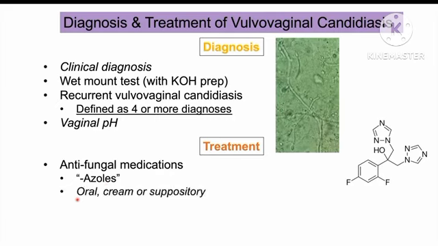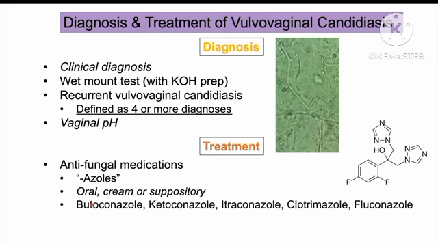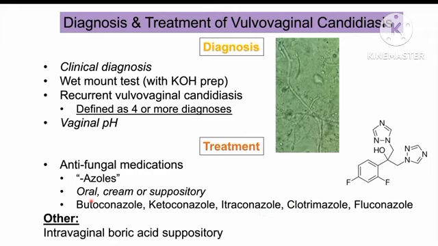Now, these medications can come in oral, cream, or suppository formulations. And there are many different medications. Again, they all have azole in their suffix. So some of them include butaconazole, ketoconazole, itraconazole, clotrimazole, and fluconazole. And some other treatment methods that are not often used include intravaginal boric acid suppository.